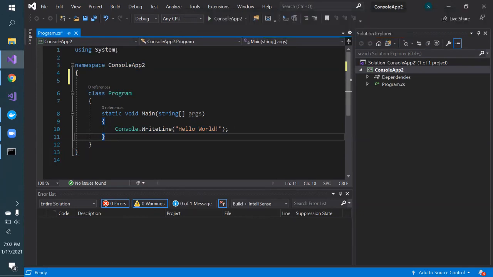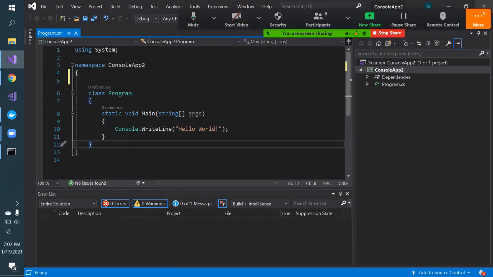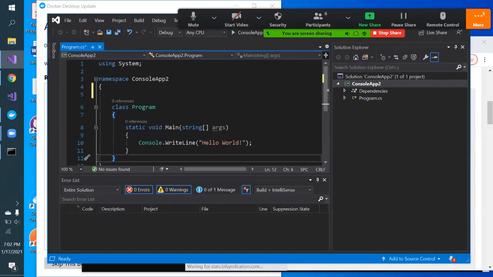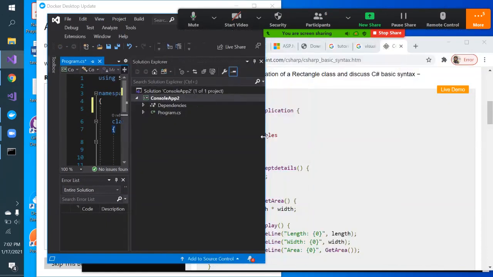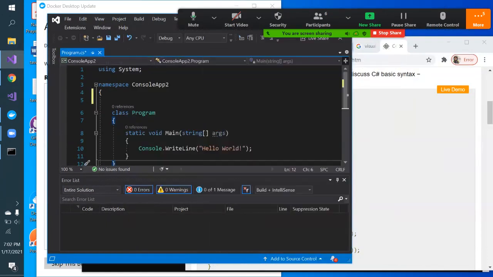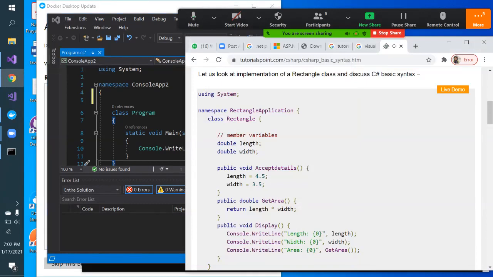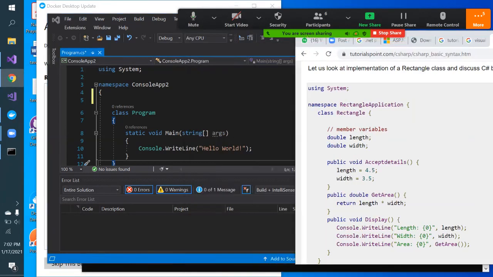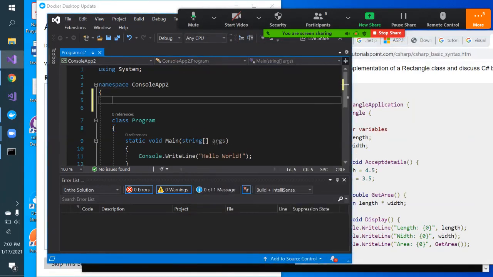You should also minimize this editor. If you are following this Tutorialspoint, let me close this so that this will be visible. Let me put it here like this. And within a namespace, you can have multiple classes.